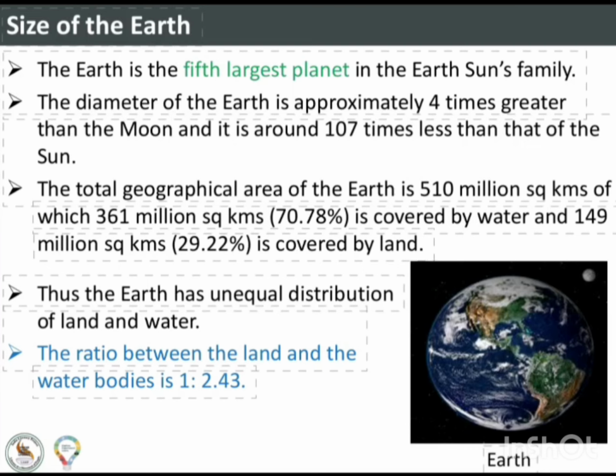The diameter of the Earth is approximately 4 times greater than the Moon, and it is around 107 times less than that of the Sun. The total geographical area of the Earth is 510 million square kilometers, of which 361 million square kilometers is covered by water and 149 million square kilometers is covered by land. Thus, the Earth has unequal distribution of land and water. The ratio between the land and the water bodies is 1 is to 2.43.